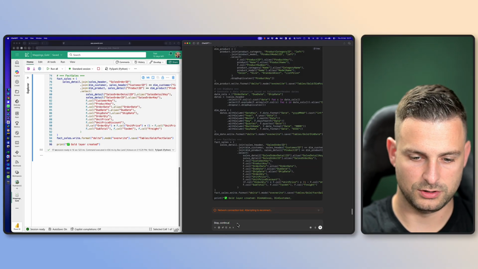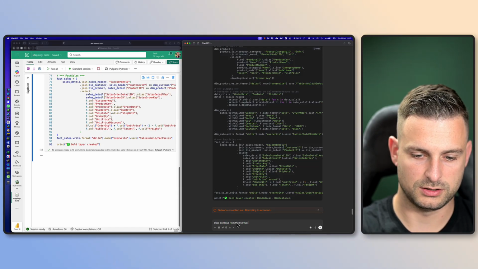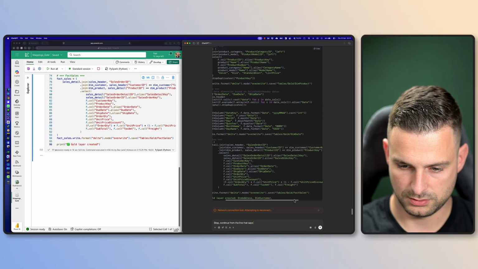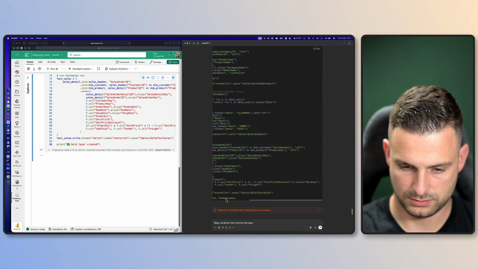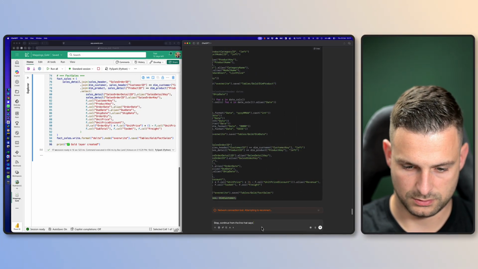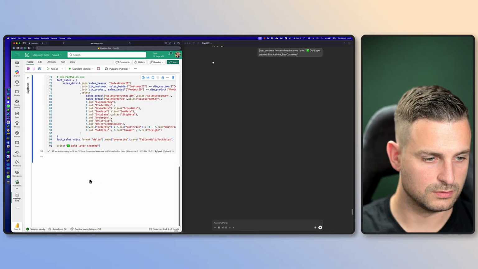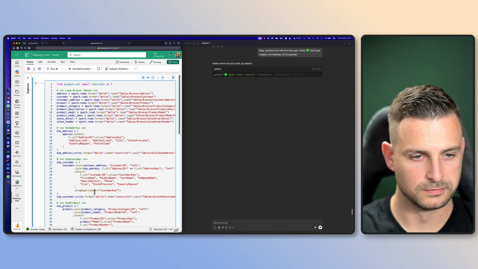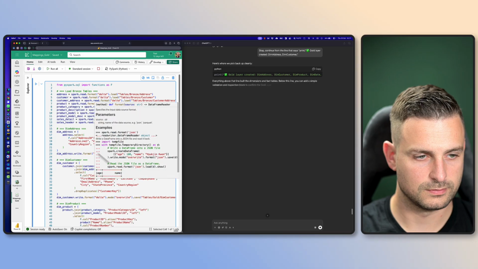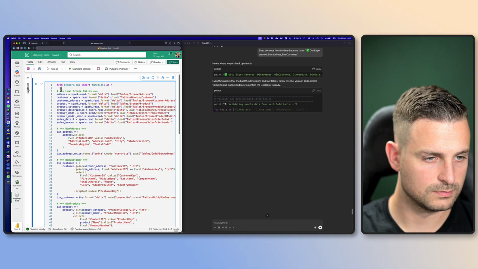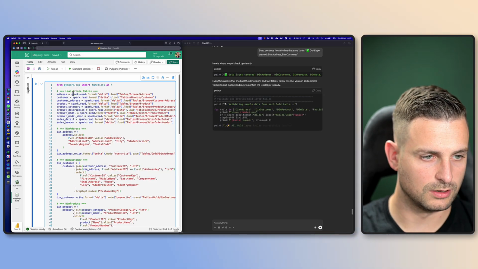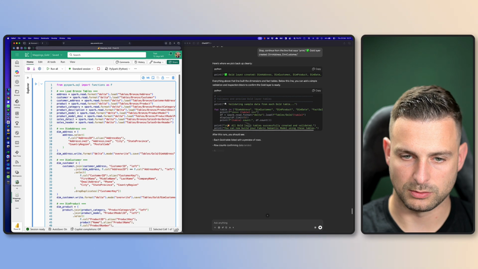Stop. Continue on the line that says, so we're now loading our bronze tables.